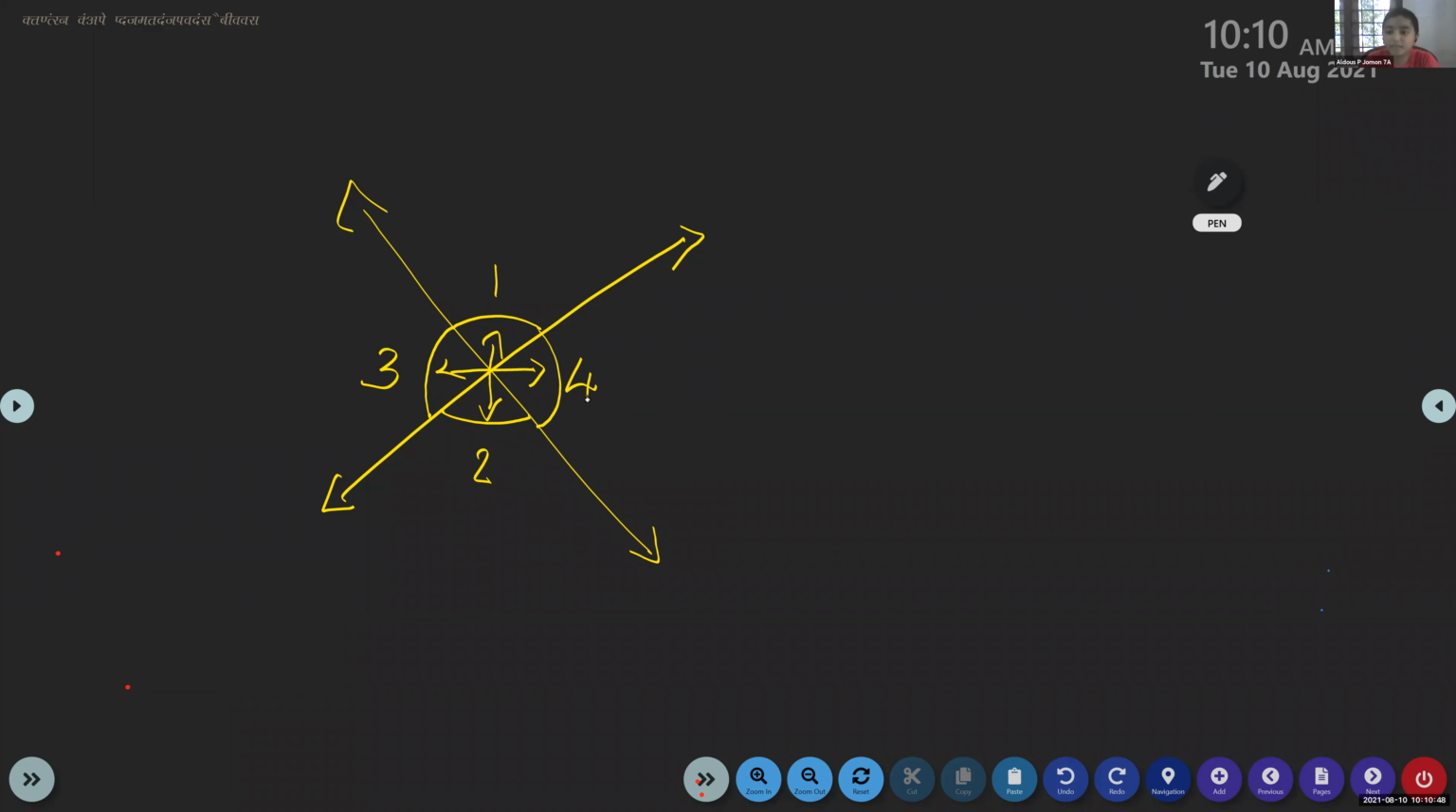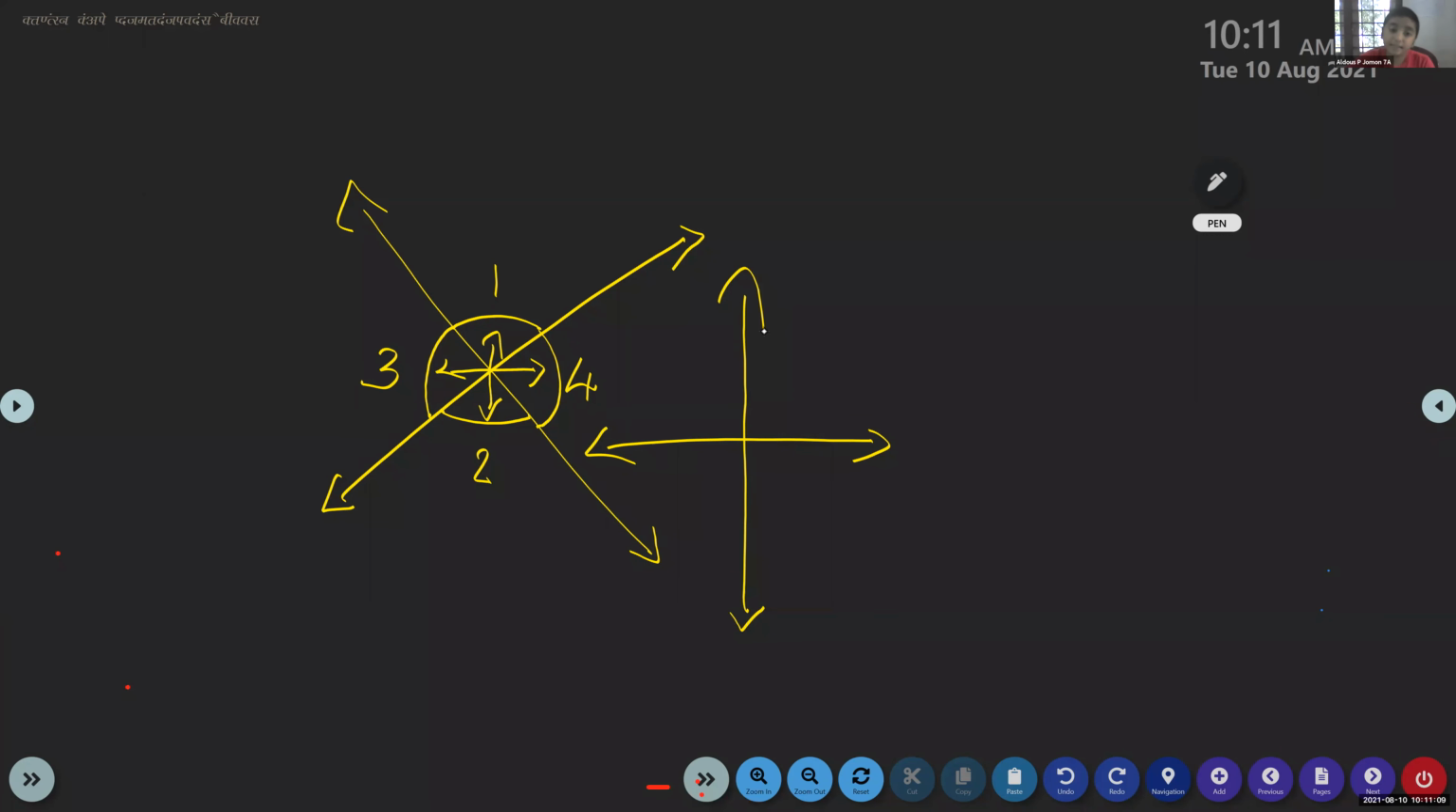Ma'am, vertical means straight, right? Vertical means not horizontal. Horizontal means like this. Vertical means like this. Ma'am, so we consider 3 and 4 also as vertically opposite. 3 and 4 are vertical angles. 1 and 2 are also vertically opposite angles.